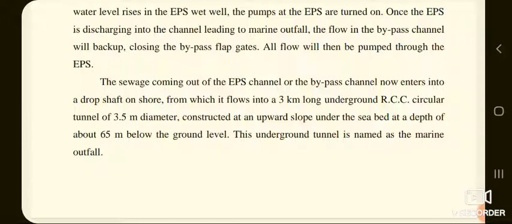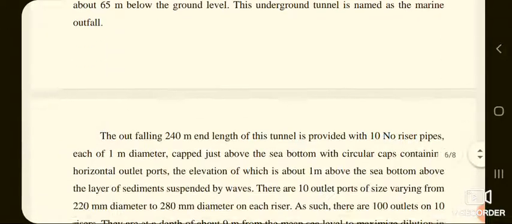The sewage coming out of the EPS channel or the bypass channel now enters into a drop shaft on shore, from which it flows into a 3 kilometer long underground RCC circular tunnel of 3.5 meter diameter, constructed at an upward slope under the sea bed at a depth of about 65 meter below the ground level. This underground tunnel is named the marine outfall.